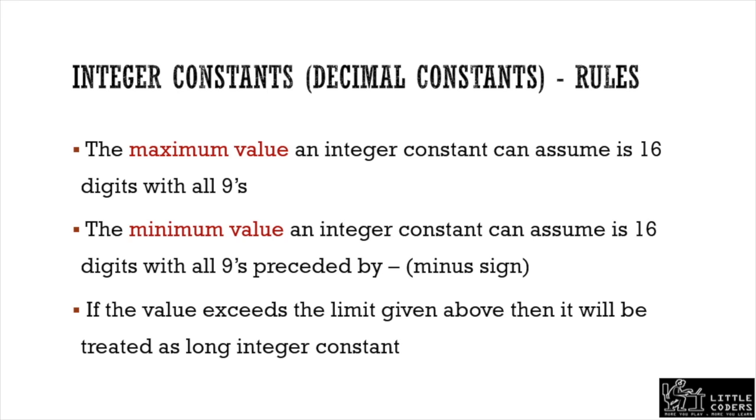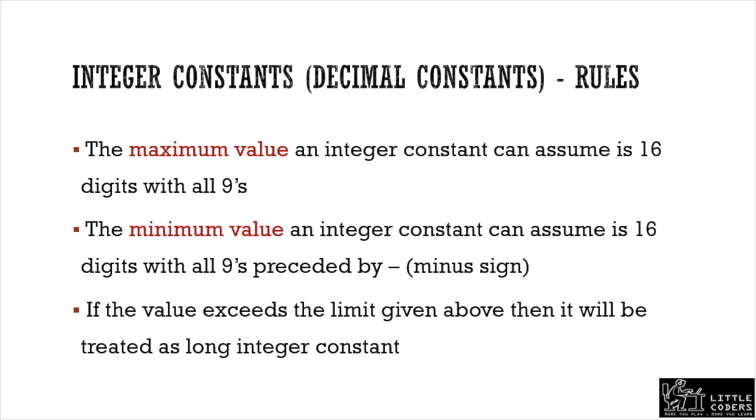Suppose there is a need in which the value of a particular variable goes beyond 16 digits, then it will automatically be assumed as a long integer constant. We do not have to specify in the program whether a constant is a normal integer constant or a long integer constant.